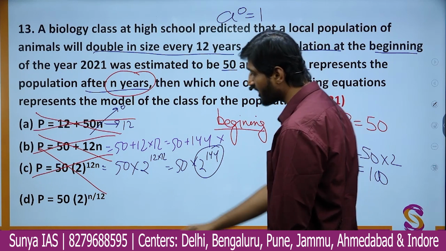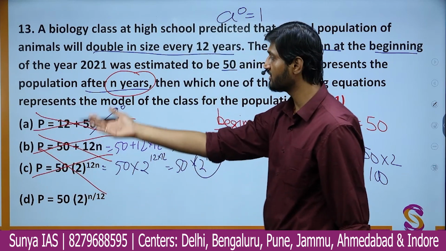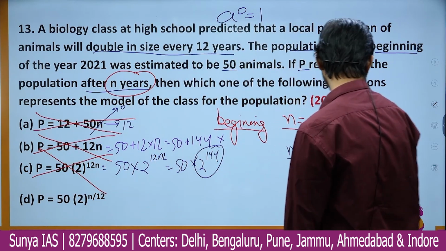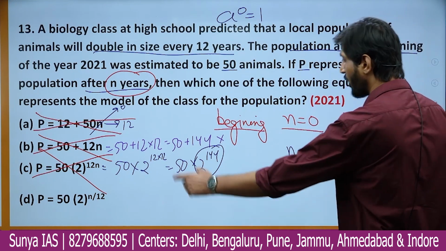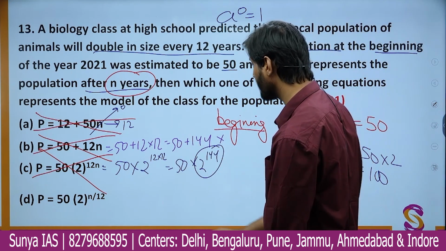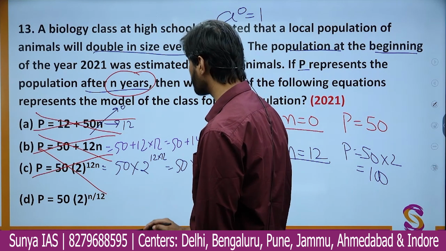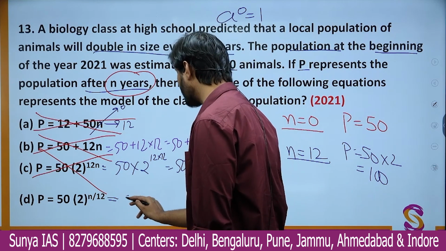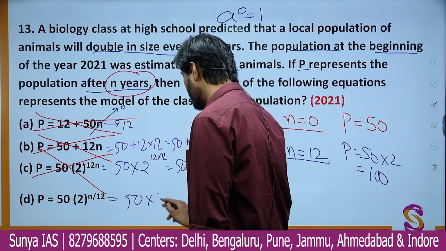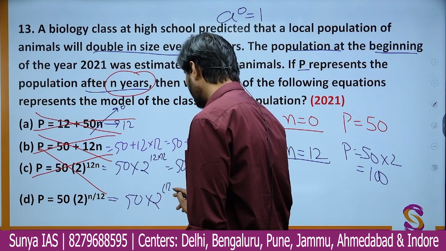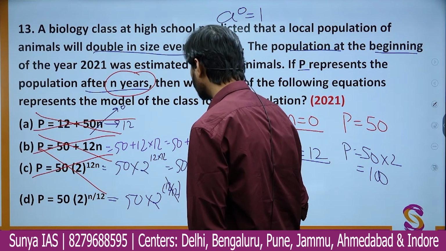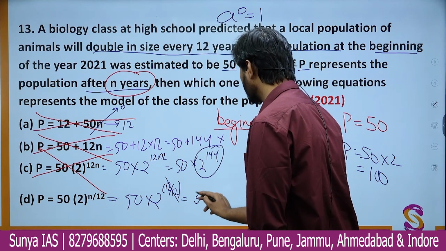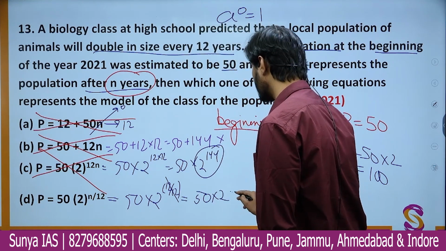Now we are left with the only option which might be correct. Obviously one has to be correct now. So the option which is left is option D. Let us check that also. Here if we put n equal to 12, you get population as 50 into 2 to the power of 12 divided by 12. This cancels out and you get 50 into 2, that is simply 100.